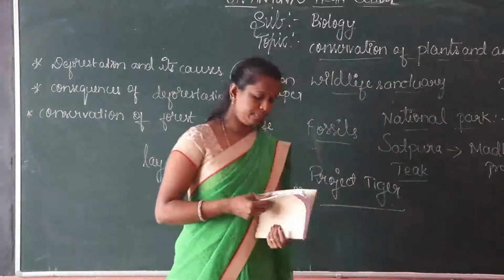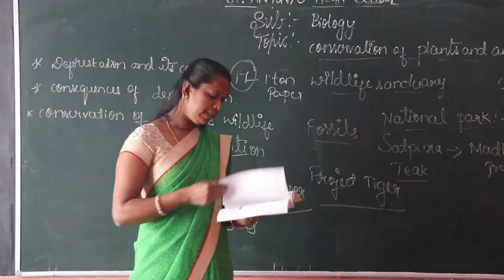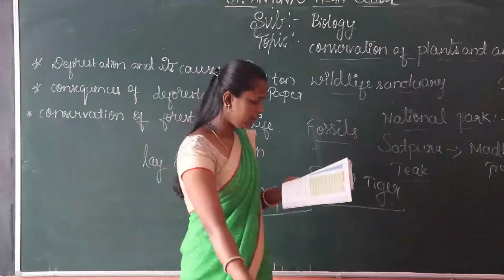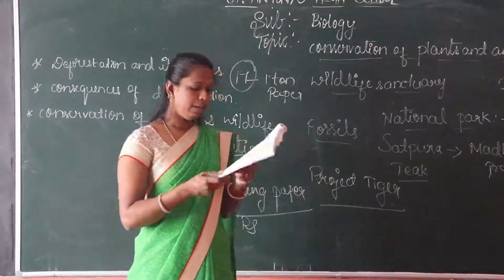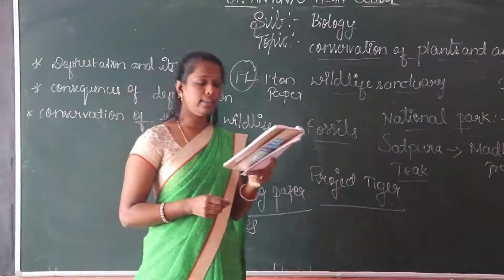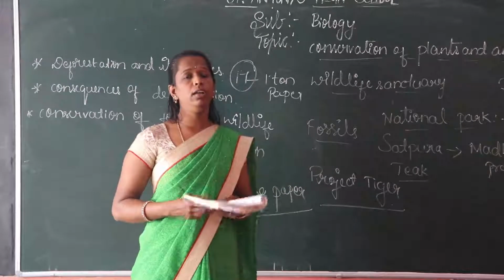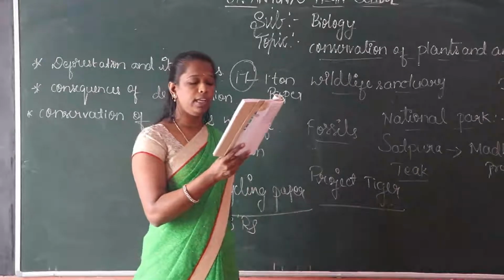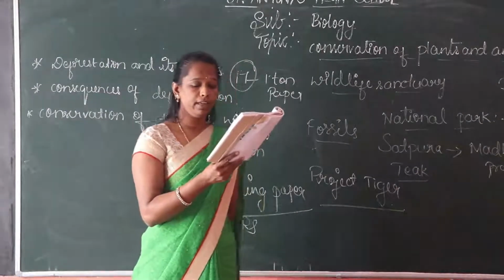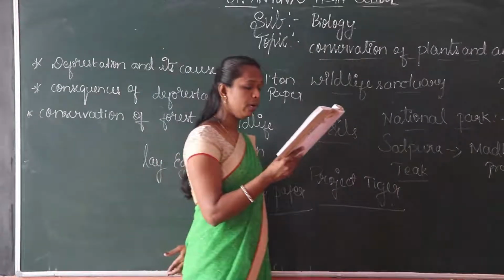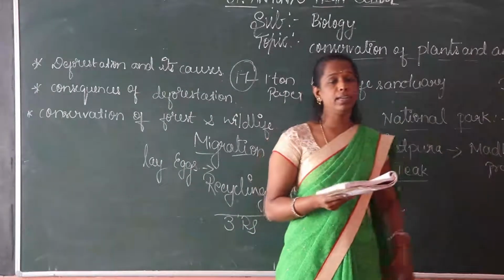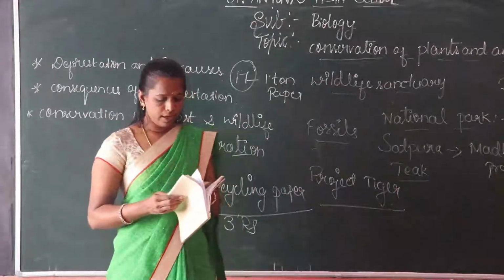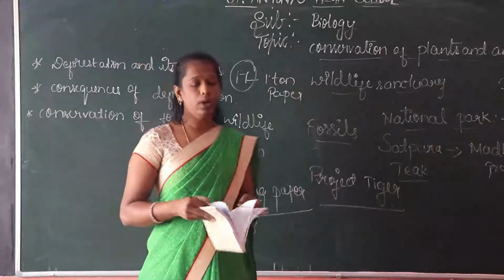From your textbook, page number 72, here is some assignment. Fill in the blanks. A place where animals are protected in their natural habitat is called a sanctuary. Write in pencil. Second, a species found only in a particular area is called endemic. Migratory birds fly to faraway places because of climatic changes. Write these answers in your textbook, and also read the lesson and underline the important words.